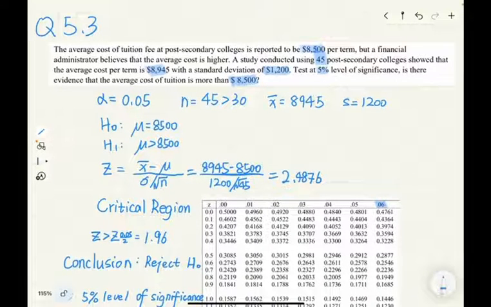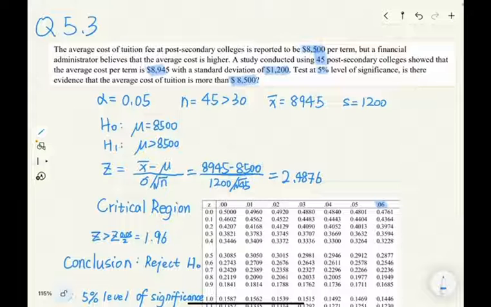First, let's look at the question. The average cost of tuition fee at post-secondary colleges is reported to be $8,500 per term, but a financial administrator believes that the average cost is higher. A study conducted using 45 post-secondary colleges showed that the average cost per term is $8,945, with a standard deviation of $1,200. Test at the 5% level of significance. Is there evidence that the average cost of tuition is more than $8,500?